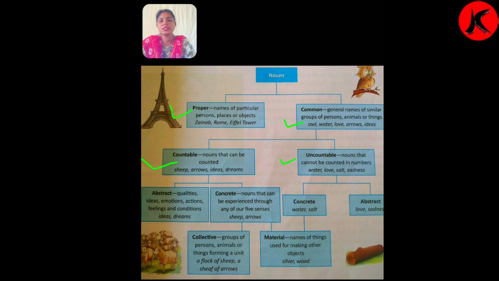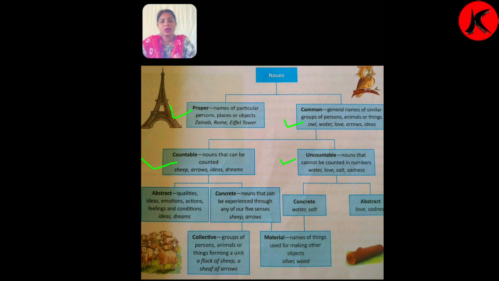So it's countable noun. But dear students, if I ask you, how much water have you drunk? Here I am talking about uncountable noun. If I will ask you, how much water have you drunk? Students, you will say, ma'am, I drank a lot of water.